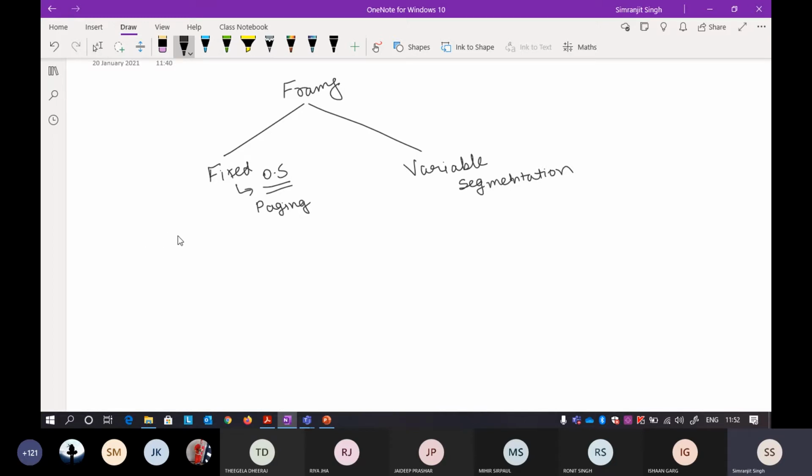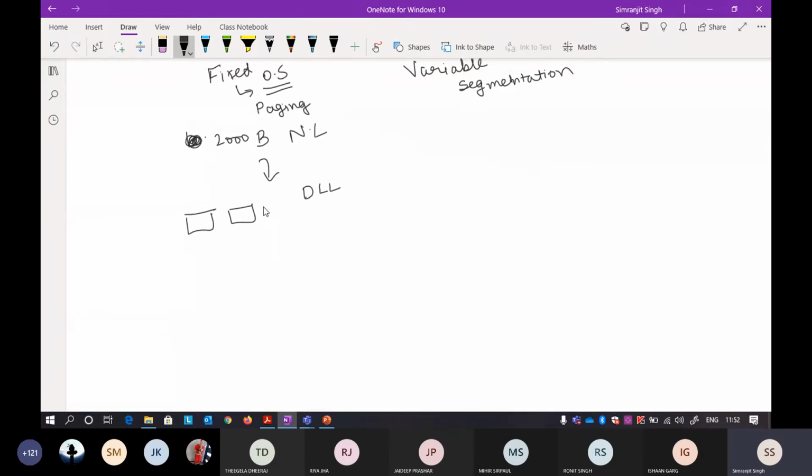Suppose I say that I got 2000 byte data. So I have 2000 bytes of data that I received from the network layer, and this data is transferred to the data link layer. The task of the data link layer is to divide this particular 2000 byte data into frames.